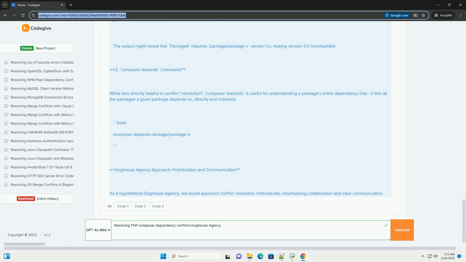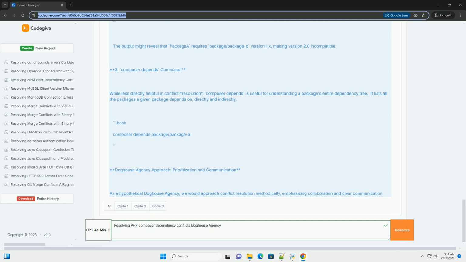Code reviews. During code reviews, pay attention to changes in dependencies and version constraints. Challenge developers to justify any tight constraints and ensure that the impact of dependency changes is properly assessed. Package selection. Before introducing a new dependency, carefully evaluate its reputation, maintenance status, and dependency tree. Choose packages that are well maintained and have a history of compatibility.